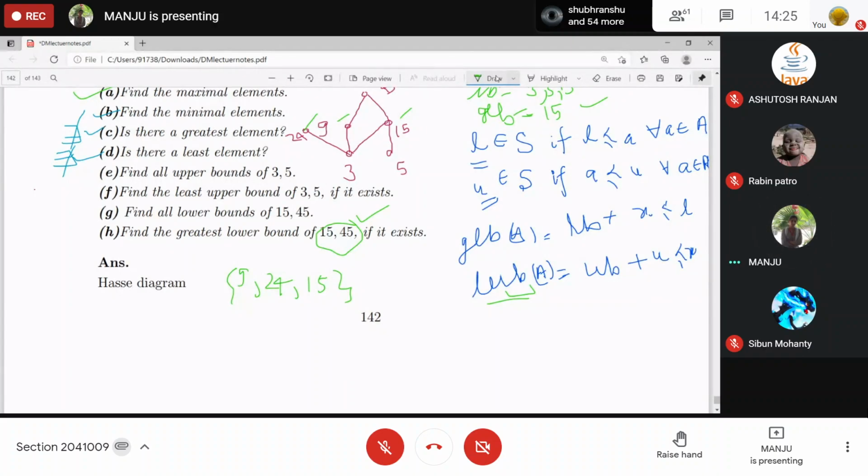Find the upper bound, lower bound, greatest lower bound, and least upper bound. Lower bound is 3. Yes.